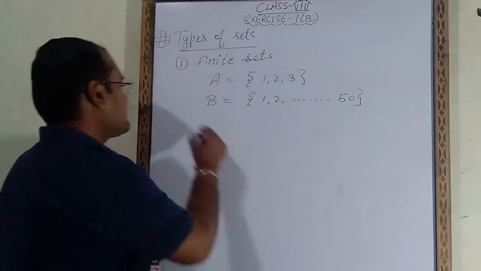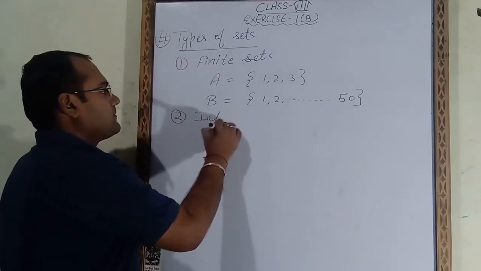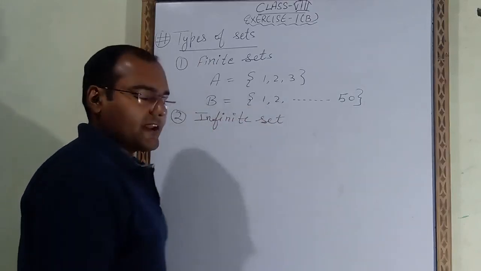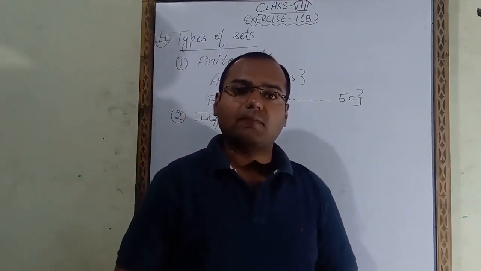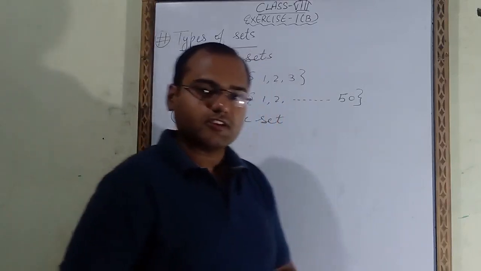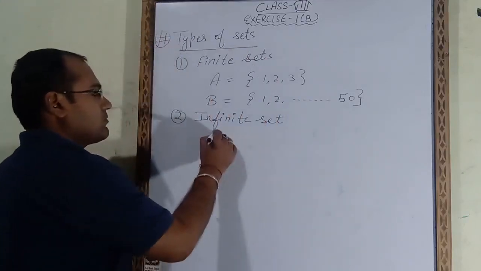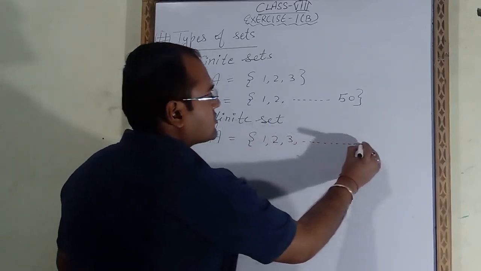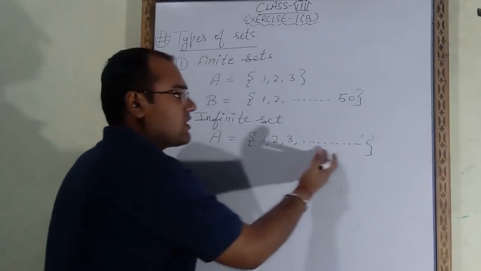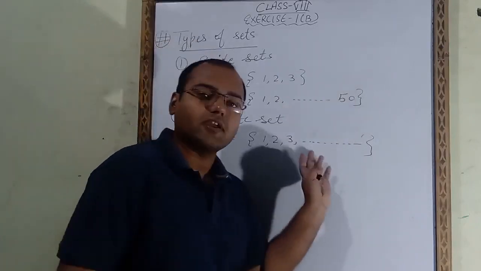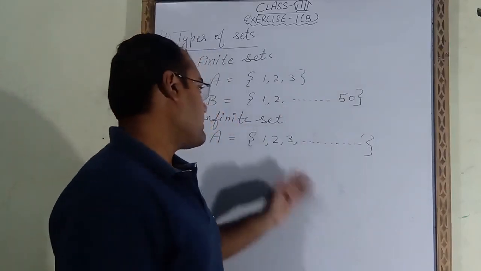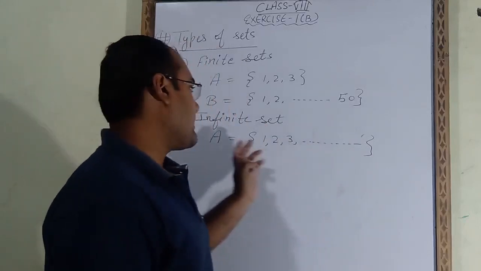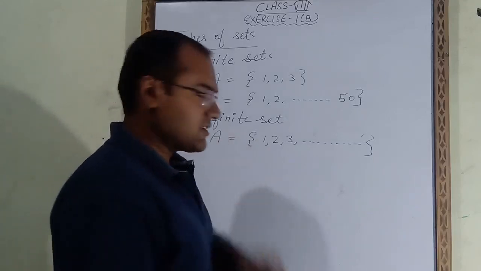Now the second one is the infinite set. Infinite sets are those whose elements or members we cannot count. Such sets are called infinite sets. Suppose I write a set as 1, 2, 3 and so on. "And so on" means this series goes on further. That means we don't know where this series will end. There are a lot of numbers but we don't know where it ends. So we will say that this set is an infinite set.